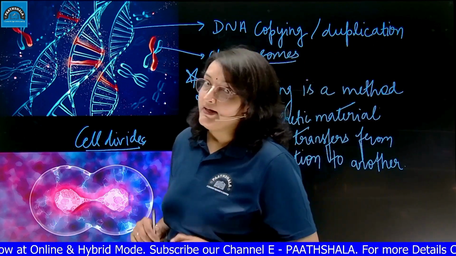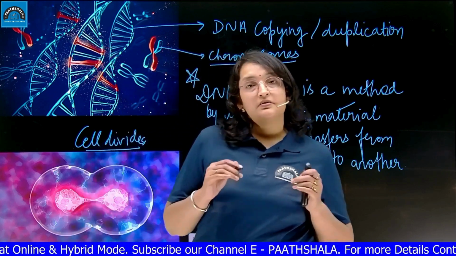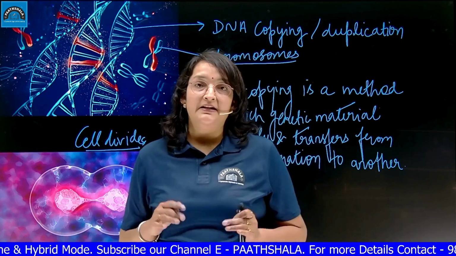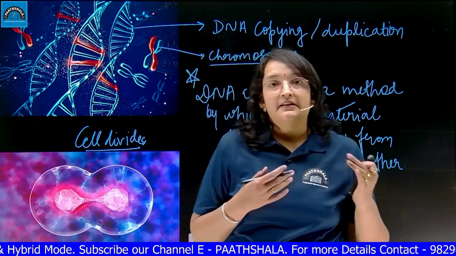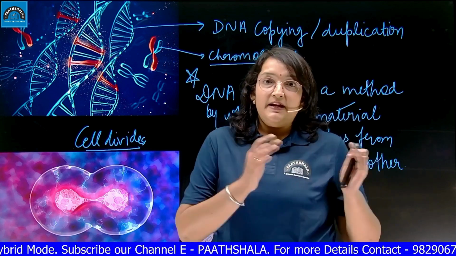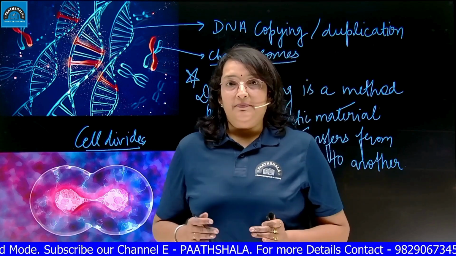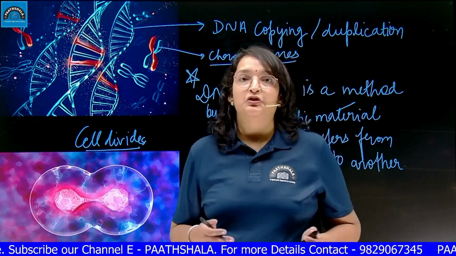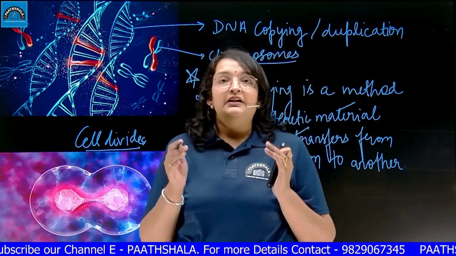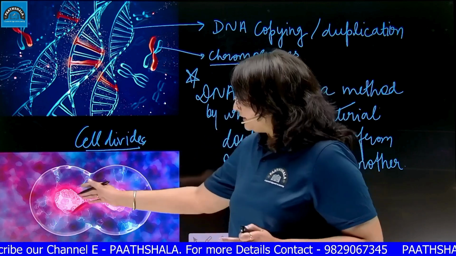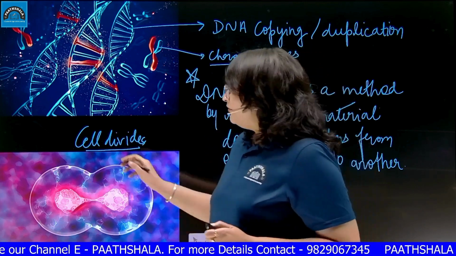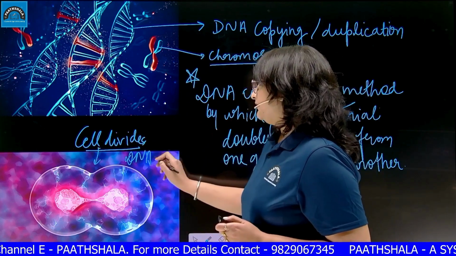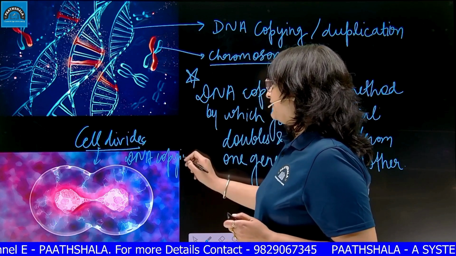DNA copying is a very important topic, students, because whenever you are going to learn about heredity, you should have that concept in your mind that whenever characteristics are transferred, always the basic is DNA copying. DNA needs to duplicate itself so that it will be equally distributed in the daughter cell. So whenever cell division takes place, DNA copying occurs.